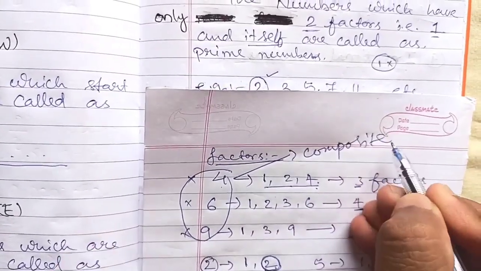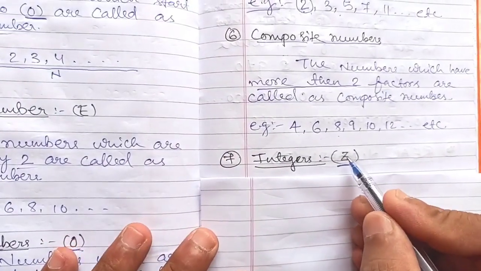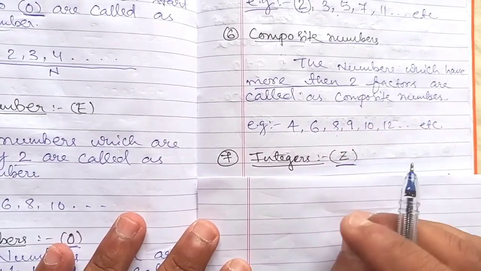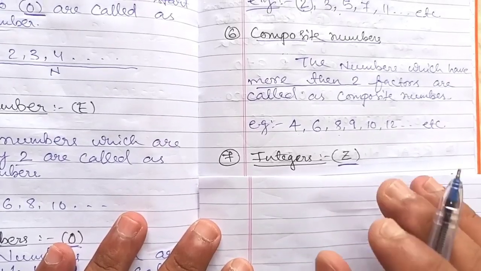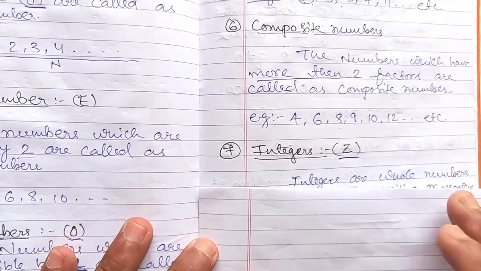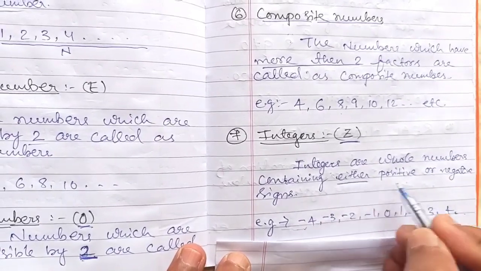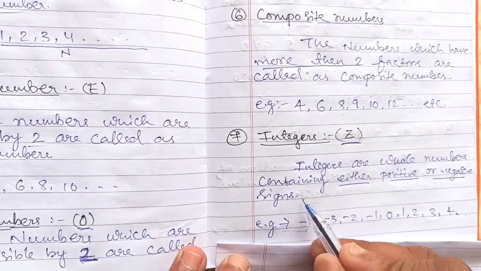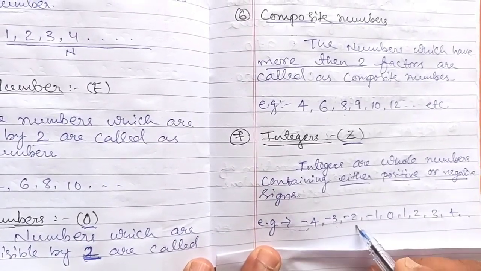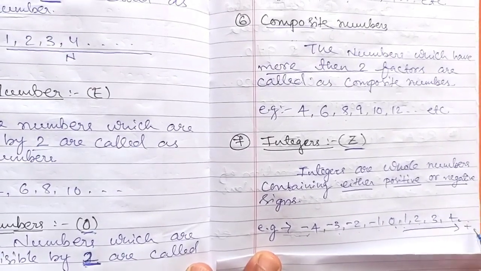Okay. Next is integers. The integers symbol is Z. So all the numbers come under integers along with 0. All whole numbers, natural numbers, everything comes under integers along with 0, but it must include either a positive or negative sign. Integers are whole numbers containing either a positive or negative sign. Example, -4 is an integer, -3, -2, -1, 0, 1, 2, 3. These all contain a positive sign.